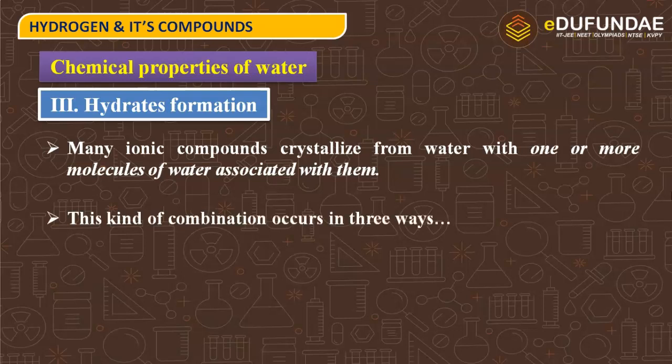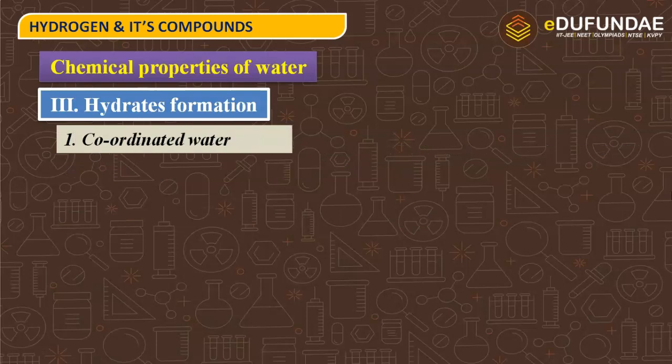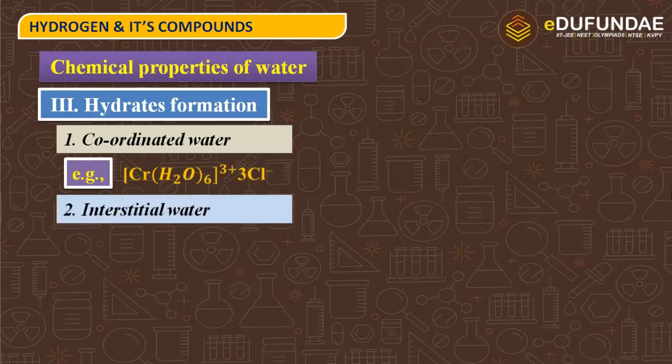This kind of combination occurs in 3 ways, and the first is coordinated water. For example, in this complex, you can see that all 6 water molecules are forming coordinate bonds with the central metal. So all these 6 molecules of water are coordinated water.